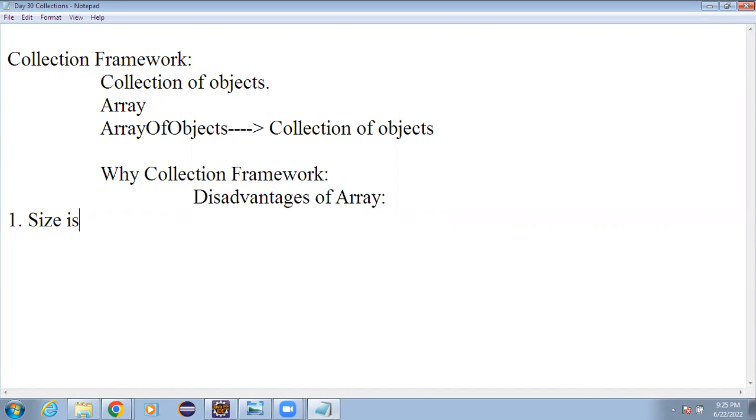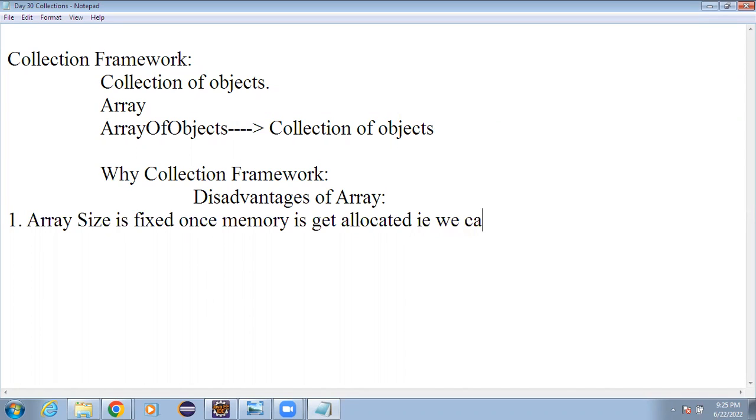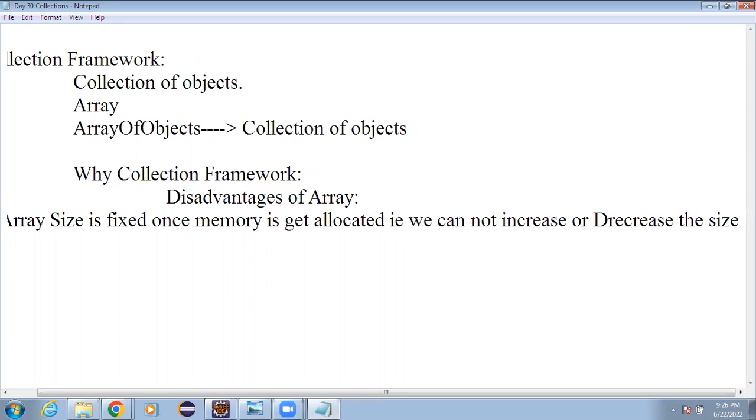Once memory is allocated, array size is fixed. We cannot increase the size, or shrink, or decrease the size once memory is allocated.